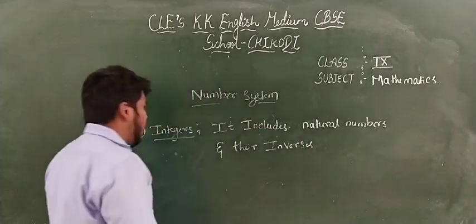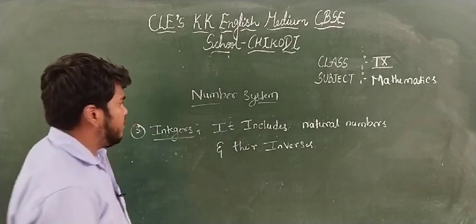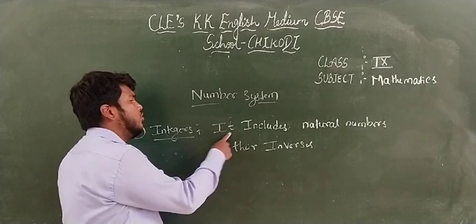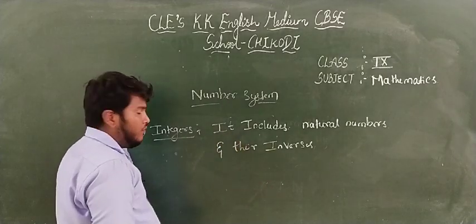This is the definition for integers. The numbers which are positive and negative including 0 are also called integers. It includes natural numbers and their inverses.